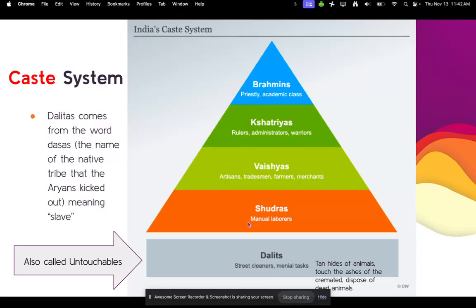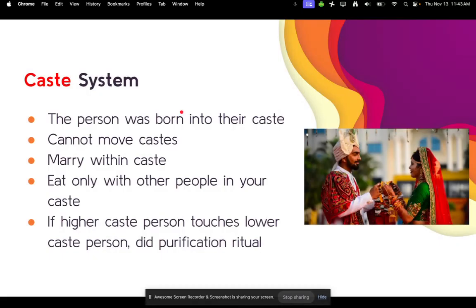And then at the very, very bottom of the caste system, so on the bottom that it is not even attached to the caste system, we have the Dalits, also called the untouchables. These people are the street cleaners. They do the menial tasks, such as tanning hides of animals, touching the ashes of cremated people, or disposing of dead animals. They're given the name untouchables because if you touch them, people think it's unlucky or dirty. It's a really dehumanizing caste system.